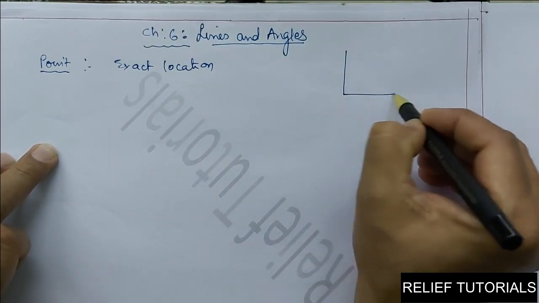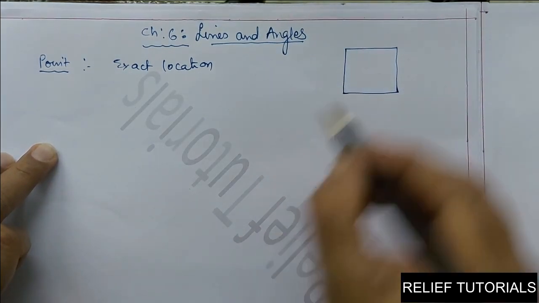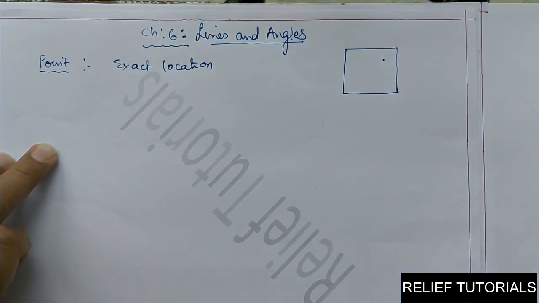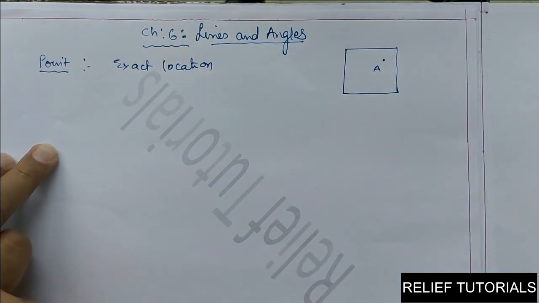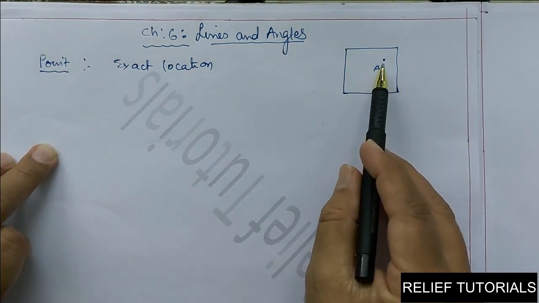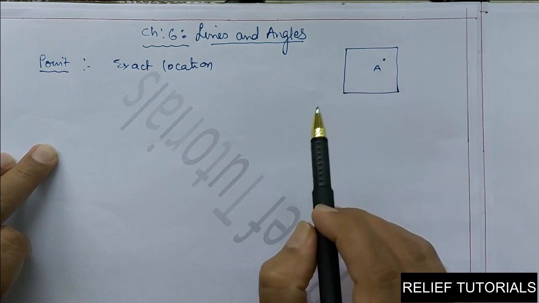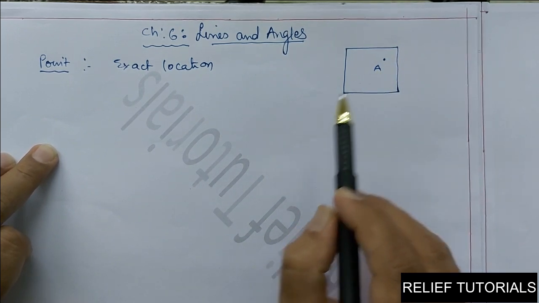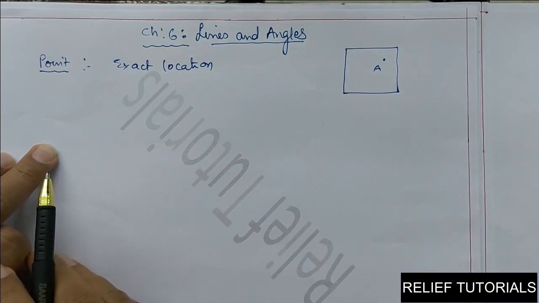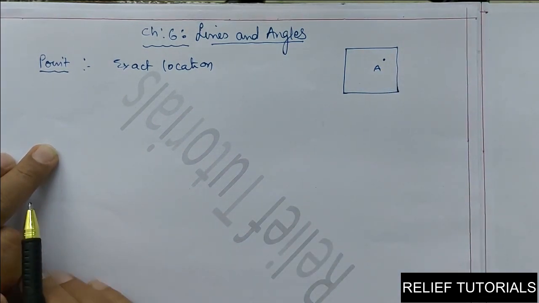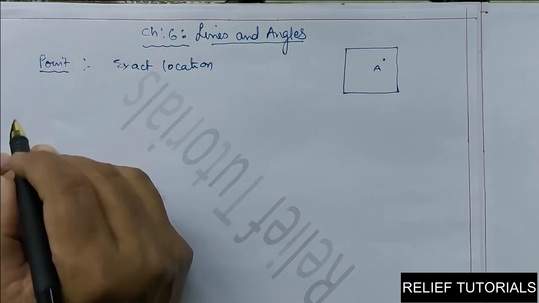See, for example, this is a white paper and we represent a point by A. So, A is a point. It is just a location. It is represented by a fine dot. See, actually this is not a point, it is a representation of a point. It is represented by a fine dot made by a sharp pencil on a paper. So, we can say here A is a point. So, it is an undefined term.